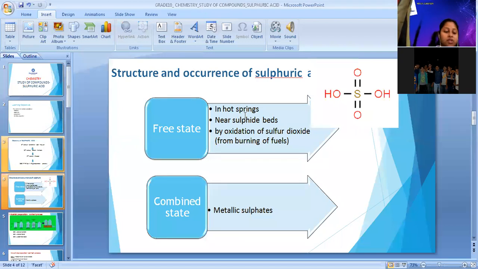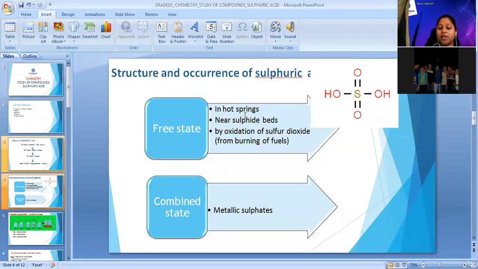Sulfuric acid you can get in a small amount. It is present in hot springs, and even near sulfide beds where we get ores of sulfide. Sulfide is S. So from metallic sulfides, where we get ores of metallic sulfide, we can get sulfuric acid, which is present in black color. Then by the hydrolysis method, we can extract that sulfuric acid from these metallic sulfides.